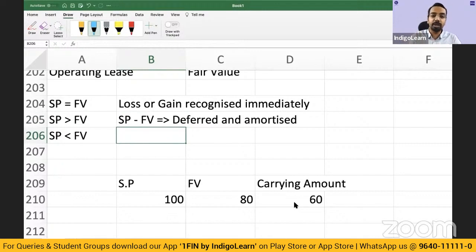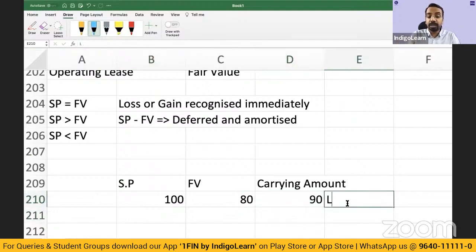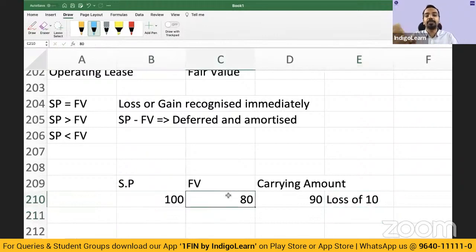Why will you defer and amortize? Because this is not the actual gain you have made. Actual gain is only fair value minus carrying amount. Now sometimes carrying amount may be 90. So you will recognize a loss of 10. Then the difference between this 100 and 80 will be deferred and amortized.